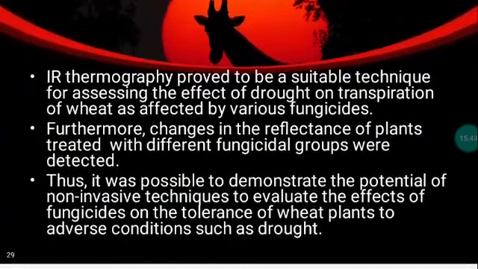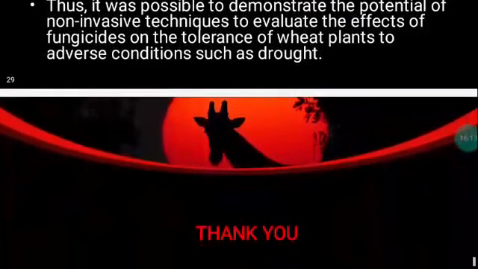IR thermography proved to be a suitable technique for assessing the effect of drought on transpiration of wheat as affected by various fungicides. Furthermore, changes in the reflectance of plants treated with different fungicide groups were detected. Thus, it was possible to demonstrate the potential of non-invasive techniques to evaluate the effects of fungicides on tolerance of wheat plants to adverse conditions such as drought. Thank you.